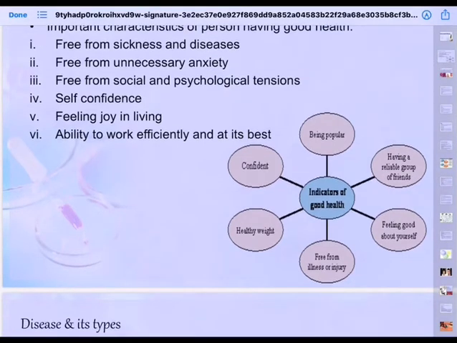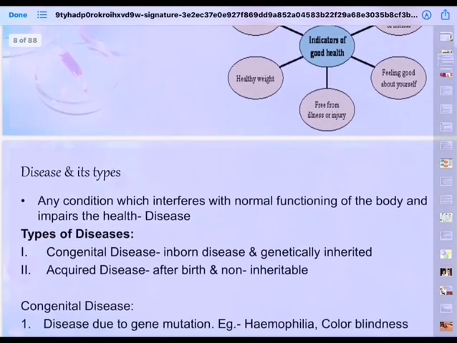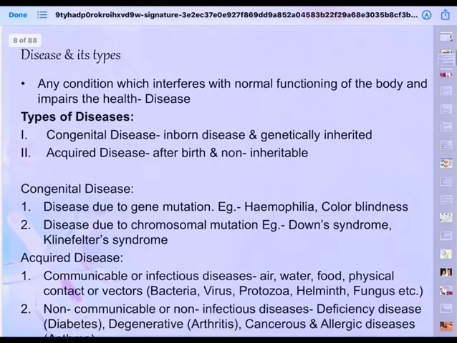And there are some indicators of good health. For that, first one is confidence. You exhibit confidence in yourself, self-confidence. And healthy weight, height and weight, I was telling you in the class, proportionate height and weight, and BMR, basic metabolic rate, free from illness or injury, feeling good about yourself, having a reliable group of friends, and you are very popular in the group. So these are the indicators of good health. Check whether these indicators are working for you or not.